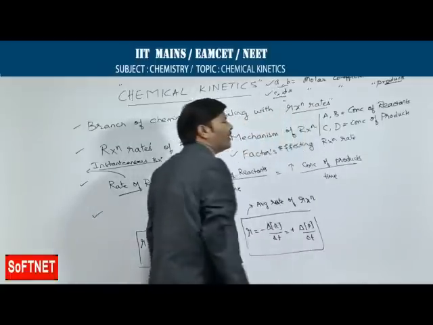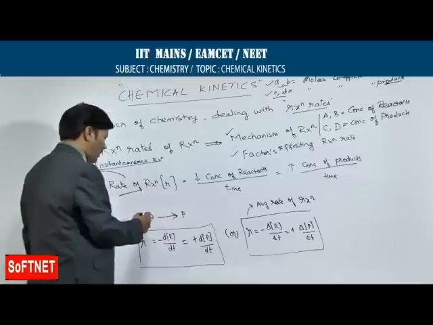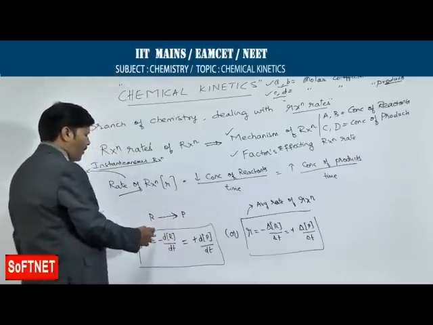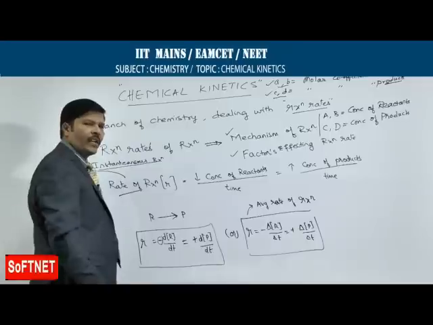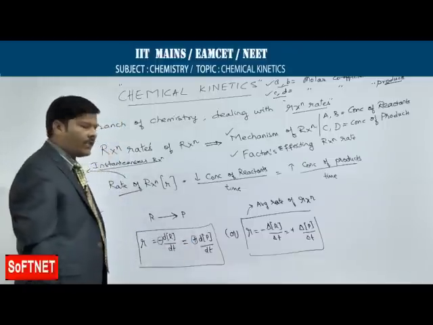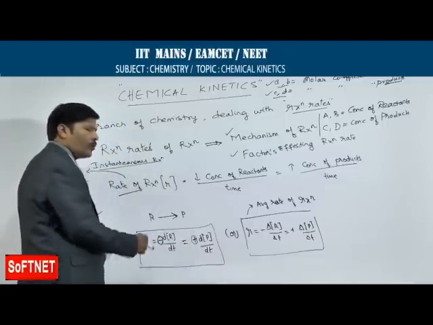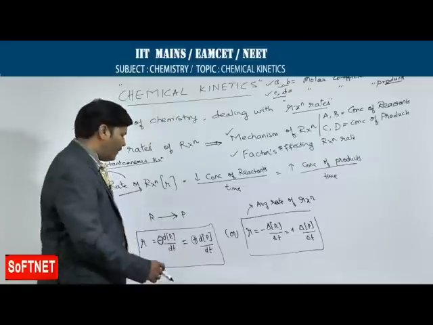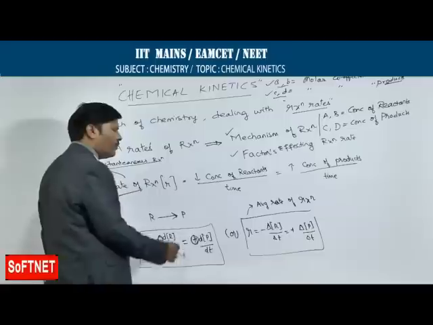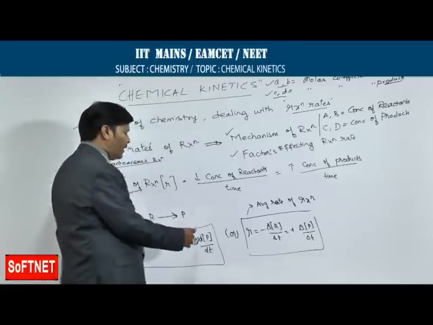So however, whatever is the case, suppose again if you go back to this equation in the rate of reaction, if you are taking the rate of reaction, you are finding that we are using one negative sign with respect to reactants and we are using a positive sign with respect to products. That means it is a very clear process that as long as the reaction progresses between reactants and products, definitely there is a decrease in the concentration of the reactants such that there is an increase in the concentration of products. This minus indicates that there is a decrease in the concentration of reactants and there is an increase in the